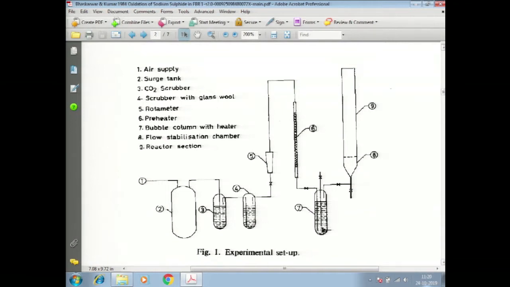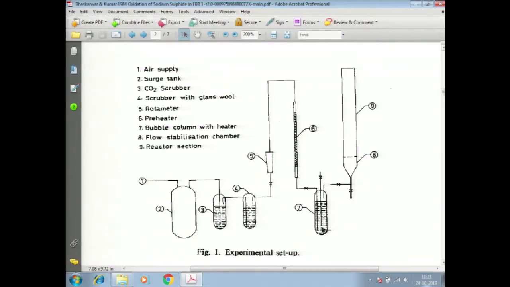The compressed air is passed through a surge tank. The concept of surge tank is that a compressor would have this reciprocal action, so there will be fluctuations in flow rate. Compressed air is passed through this surge tank with a large capacity, and because its volume is fairly large, it damps out the fluctuations. This gets pressurized, then there is a valve through which you take the air and then pass it through a couple of bubblers which are filled with water which is heated.